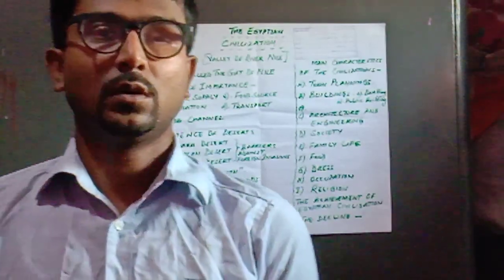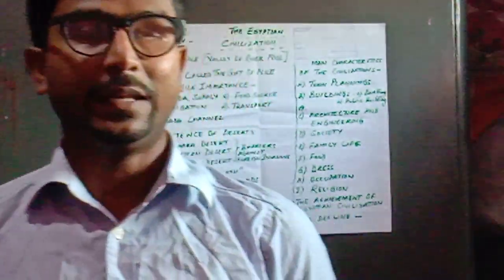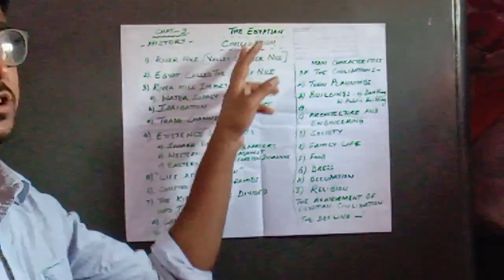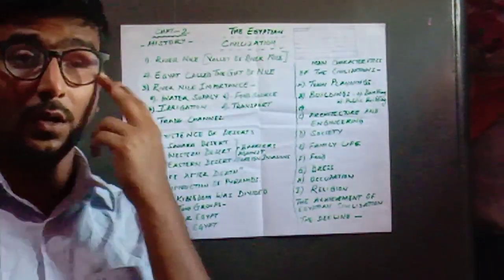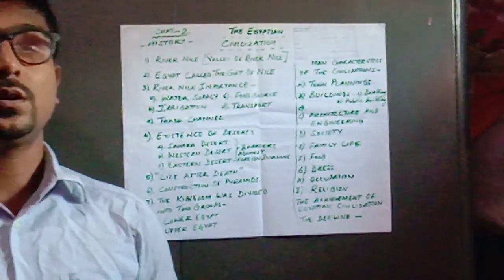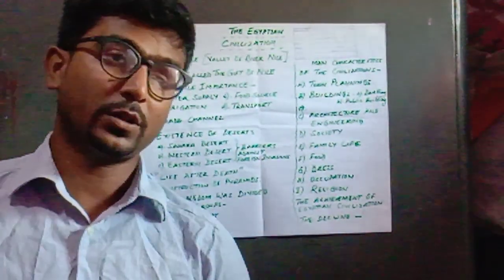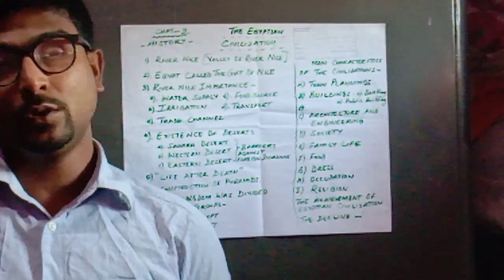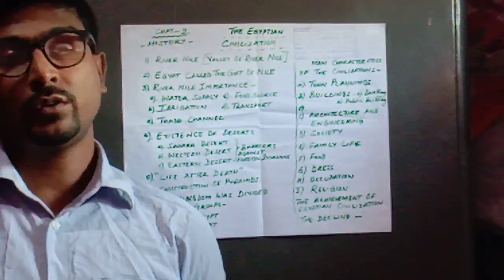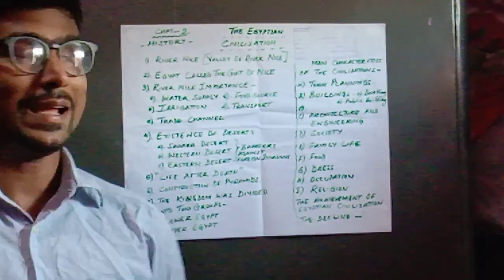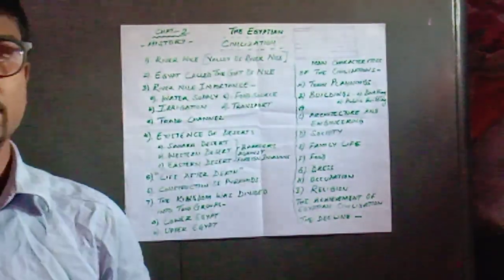Today we are going to go through a new chapter in history, which is about the Egyptian civilization. In the previous chapter, we had learned about an important civilization known as the Mesopotamian civilization, and this time we are going to learn about a different form of civilization that was established in a different part of the world, which was known as the Egyptian civilization.